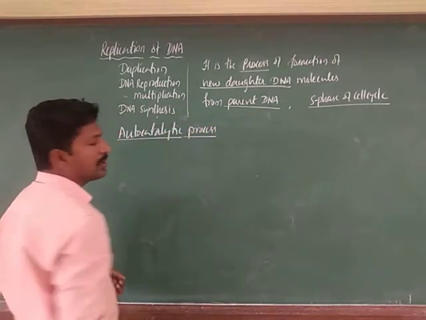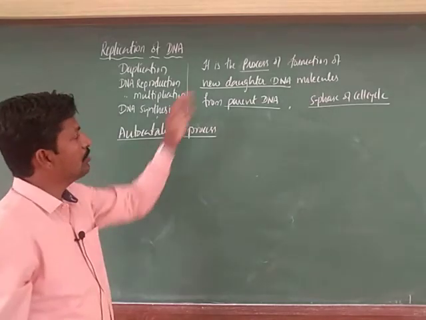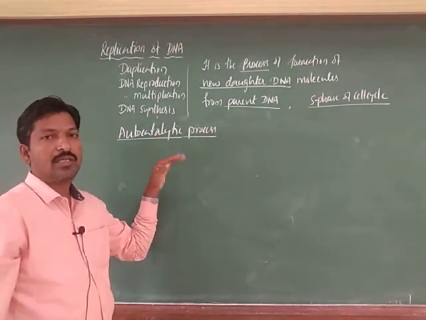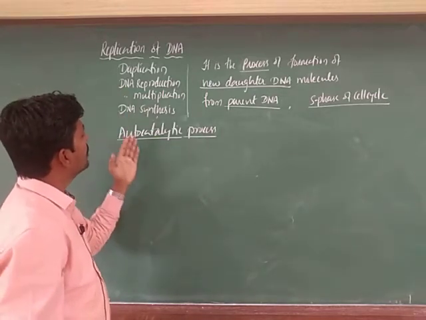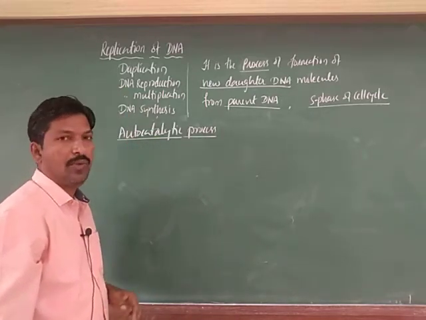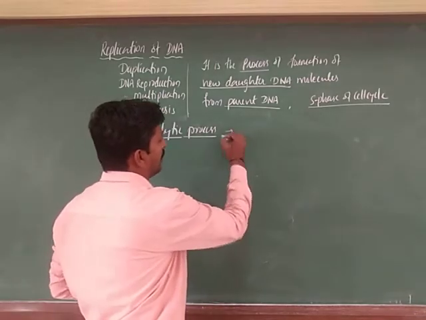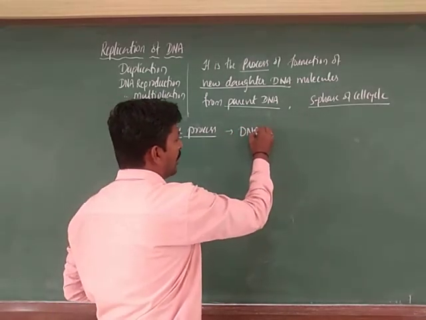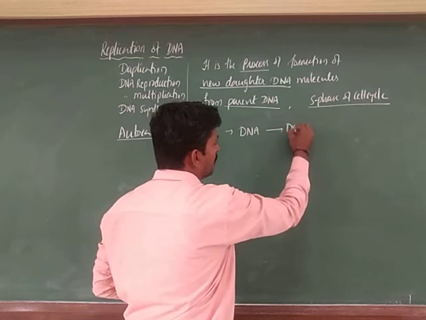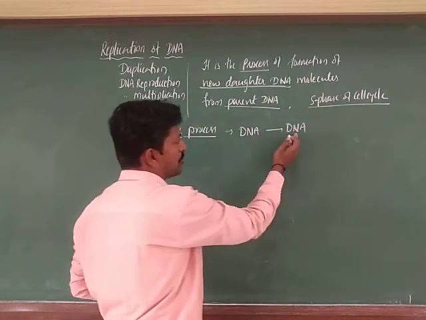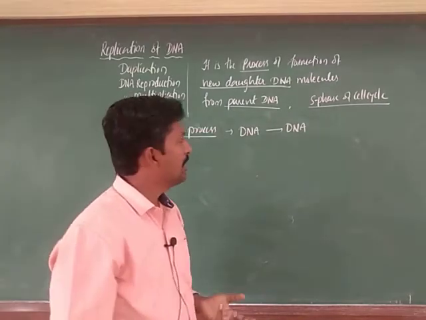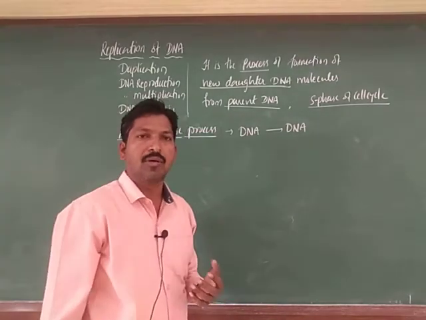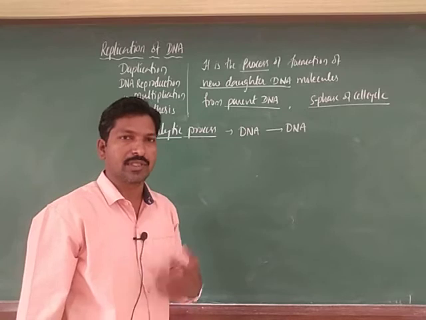Autocatalytic process means, here it is of course a DNA process, DNA is replicating. Replication is an autocatalytic process where DNA can synthesize DNA, right? DNA is produced by DNA only, by using some enzymes and other enzymatic activities. There are many enzymes involved in that. We will discuss that later.